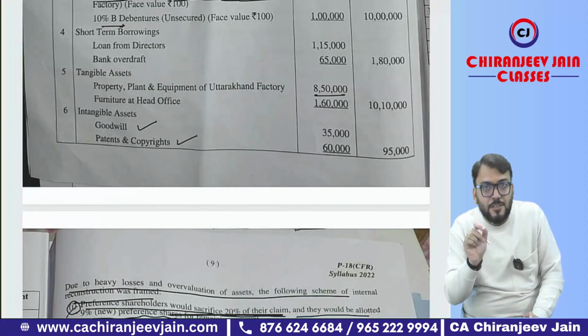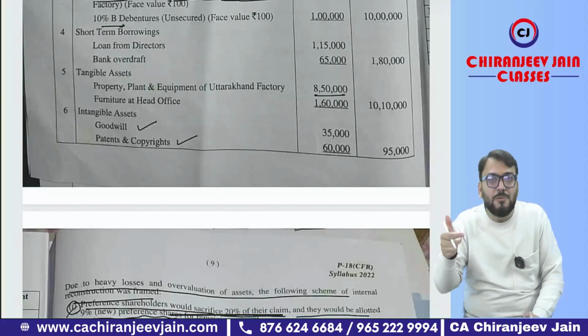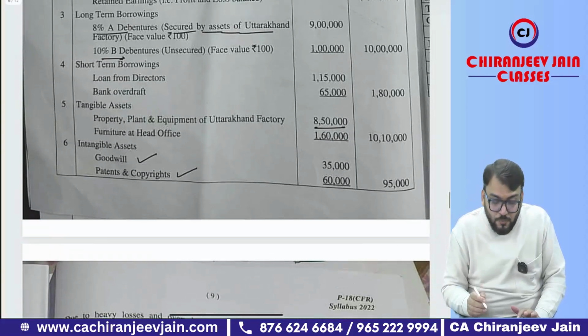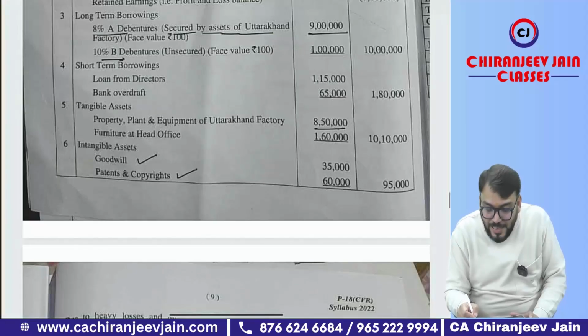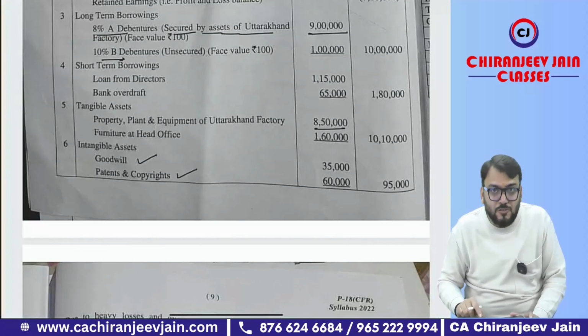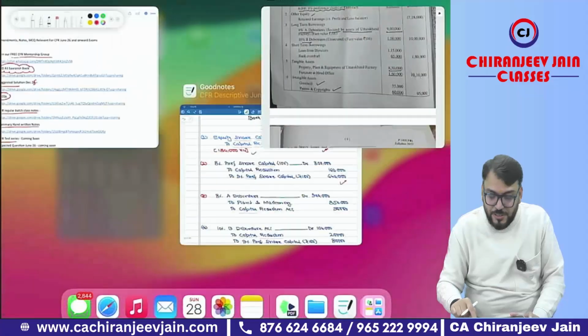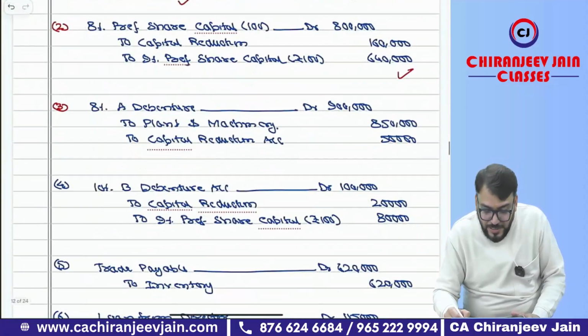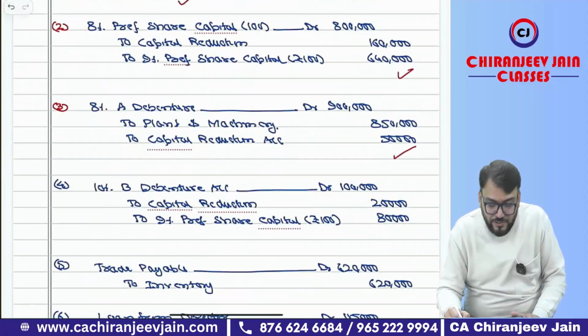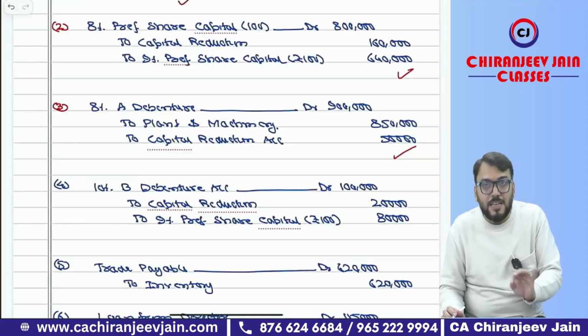What journal entry will we do? Debenture account debit to plant and machinery, and the difference will be transferred to capital reduction. What was the amount of debenture? 9 lakh. 9 lakh minus 8,50,000, the 50,000 will be the amount of capital reduction. Same journal entry we have done. You can see 8% A debenture to plant and machinery to capital reduction.